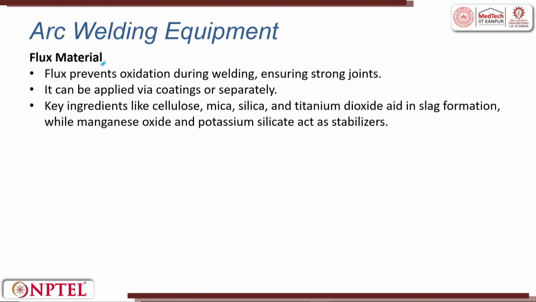Flux material we have discussed, so it avoids oxidation. Coating is done inclusive or exclusive. The most important point, this is very important: ingredients are cellulose, mica, silica and titanium dioxide, added for slag formation, while magnesium oxide and potassium silicate are used as stabilizers. So, we use flux for stabilizing, and we use flux for preventing oxidation and for slag formation, which is on the top. And thank you very much.